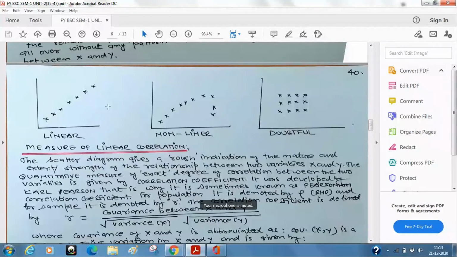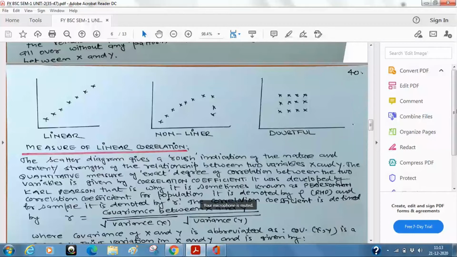But now you have the data on X, and you have the data on Y. X itself is a variable, so it will vary on its own. Y itself is also a variable, so it will vary on its own. Again, I have just told you the idea of the word co. Co means together. So now we want to know, sir, what is the variability in X and Y taken together?